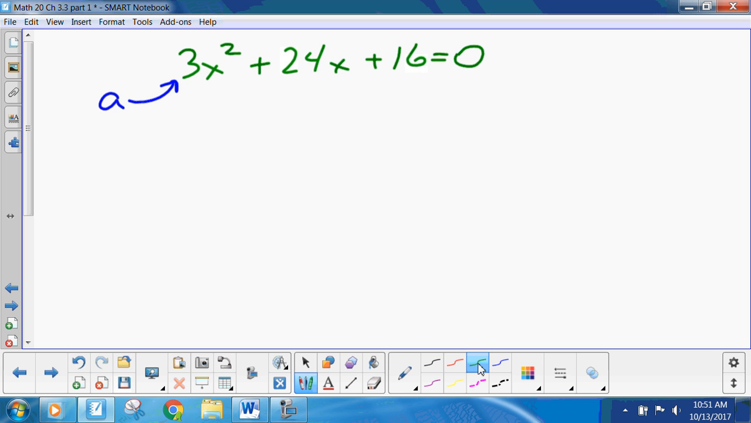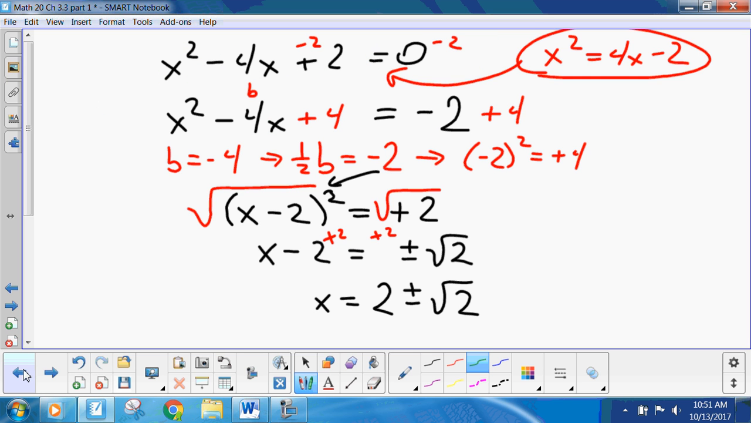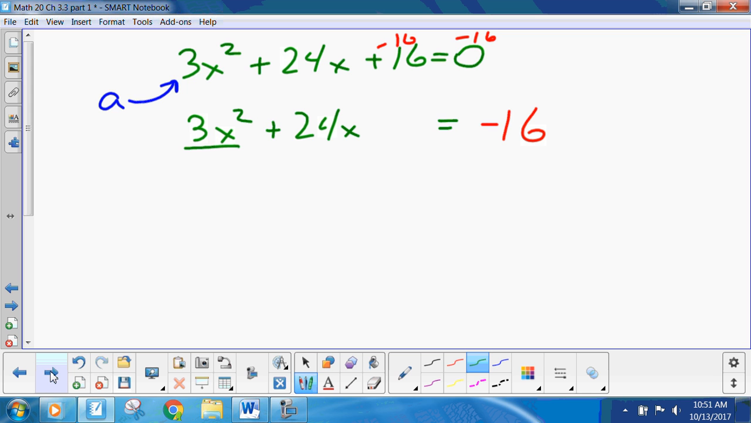First thing you do, oh, sorry, we got to get rid of the 16 on both sides. So you subtract 16 from both sides. Now you see how you get the x squared and the x by itself, just like we did before. Now here's the twist. What's the difference between 3x squared and x squared that we normally have? The 3. So divide or factor out a 3 here.